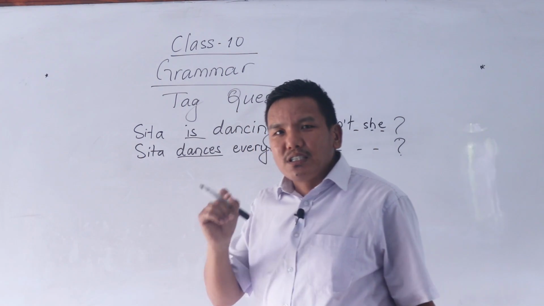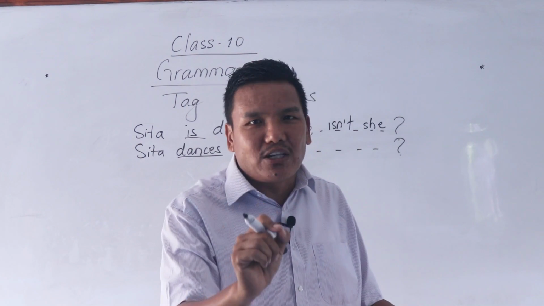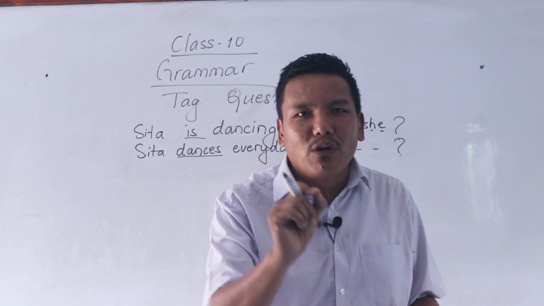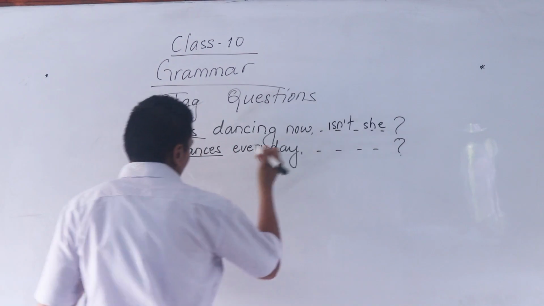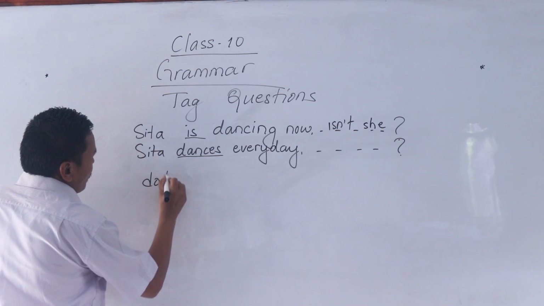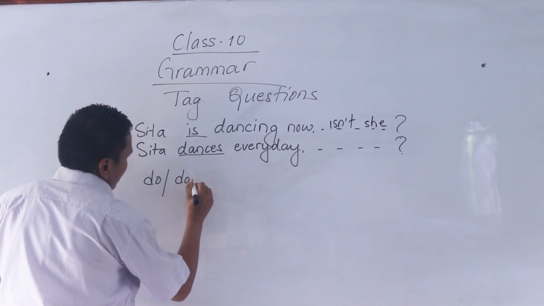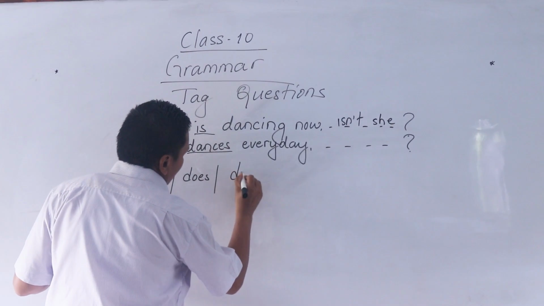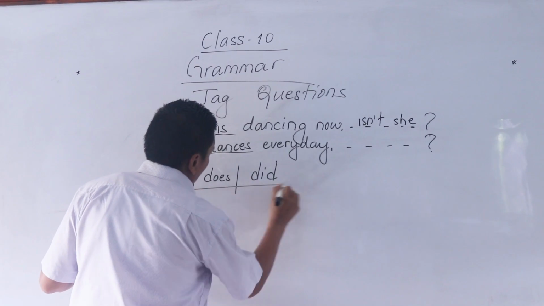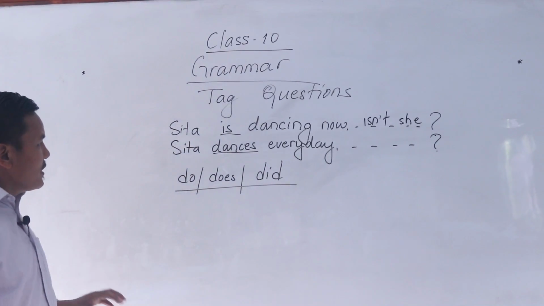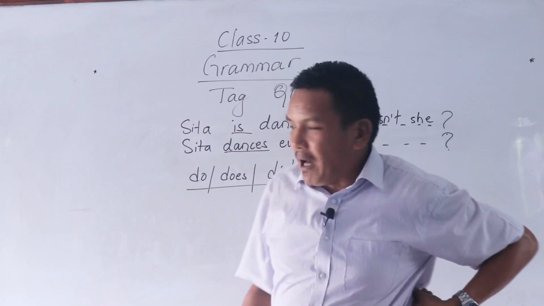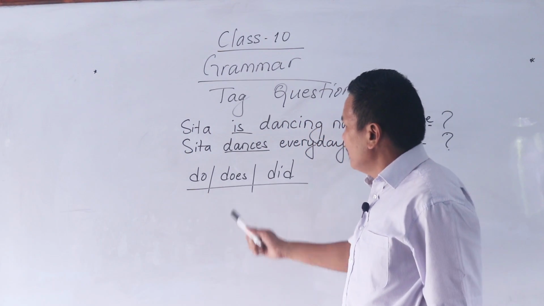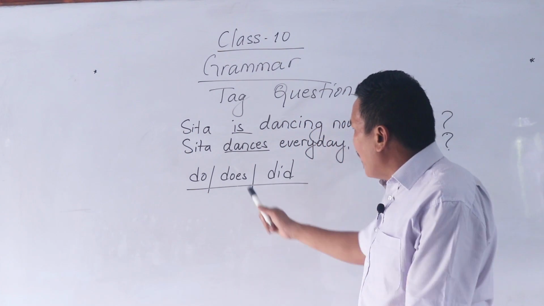So, if the sentence does not have an auxiliary verb, we should follow the rule of do verb: do, does, did. We use did for verb 2, do for verb 1, does for verb 5.